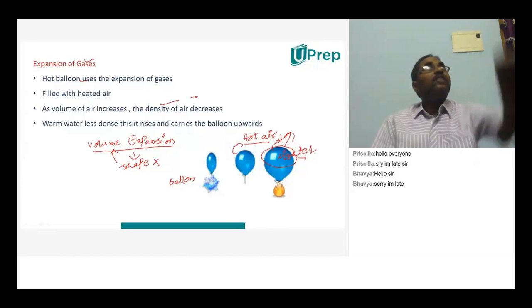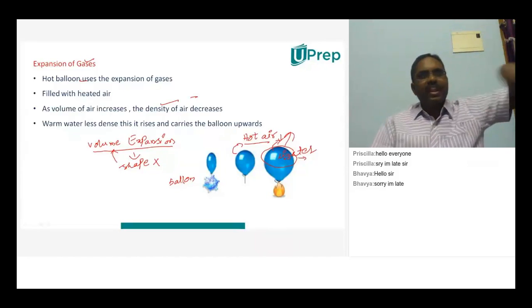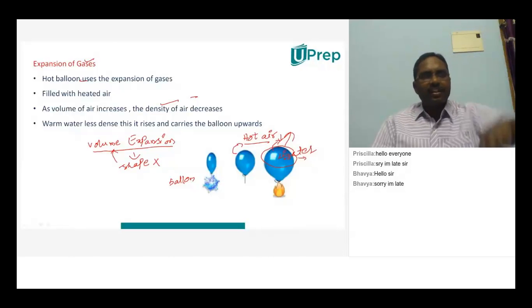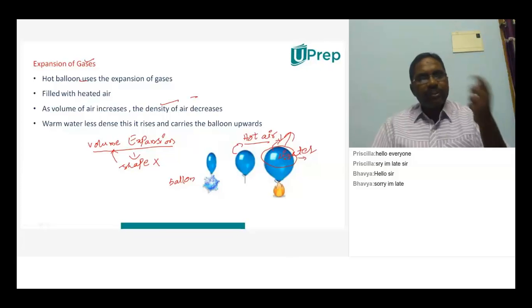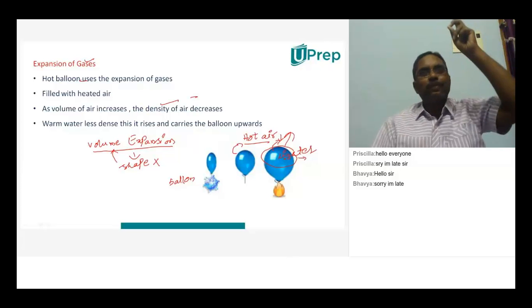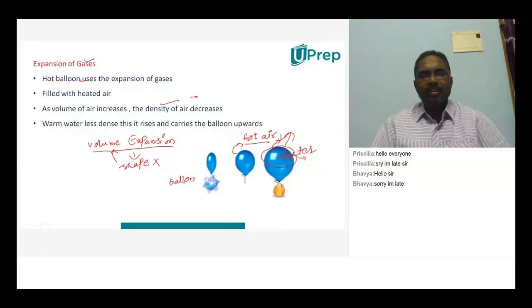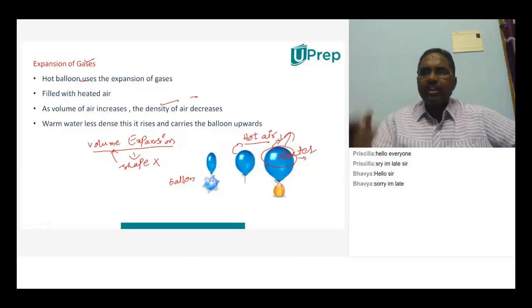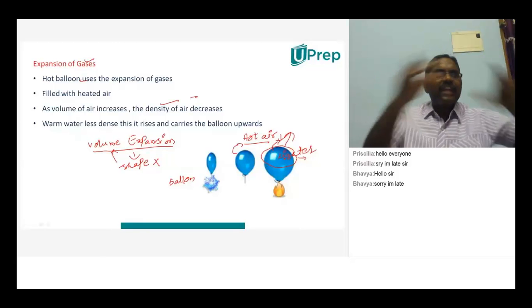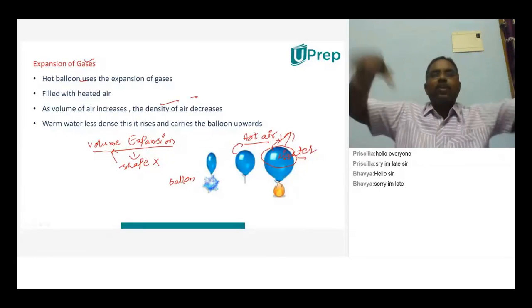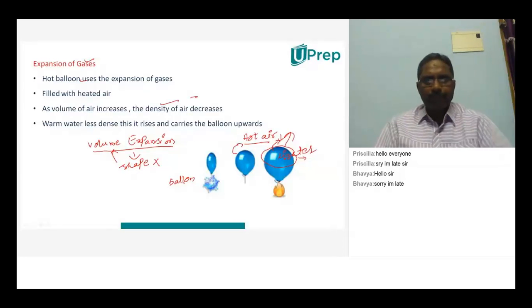As it is lighter, it will go up, and the air outside is more dense than it, so that balloon will rise up. So without heating also, the neon balloon will go up. Have you seen it? Why does it go up without heating? Because the neon gas is lighter than the air which surrounds it. That's why it will go up.